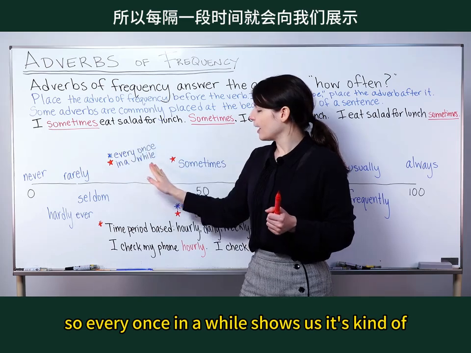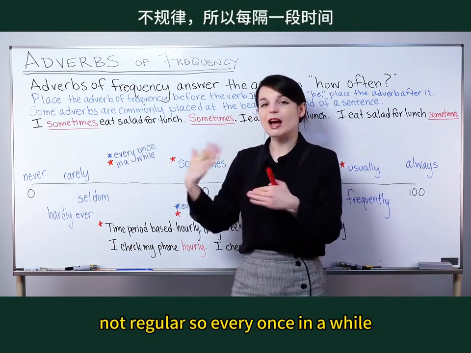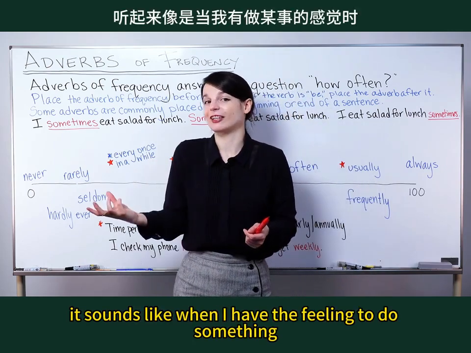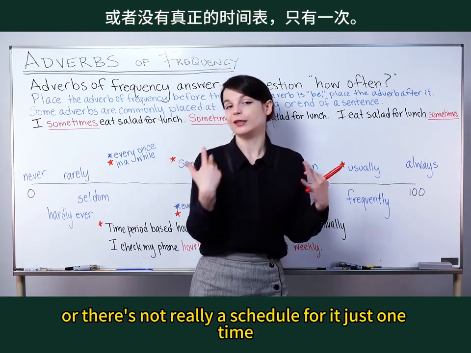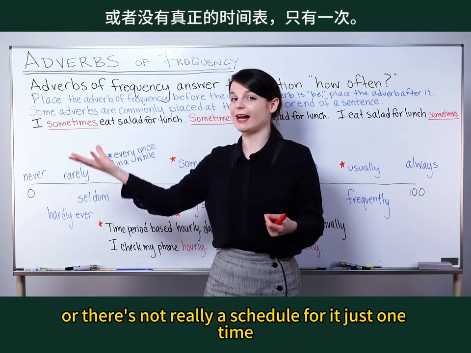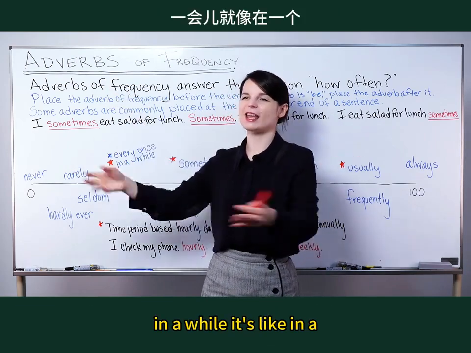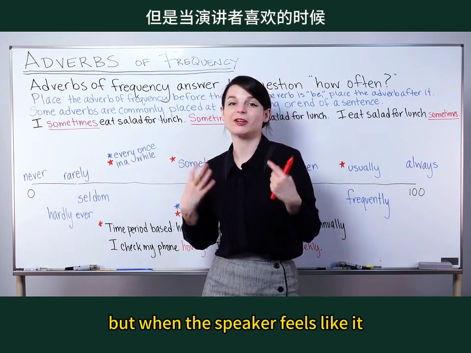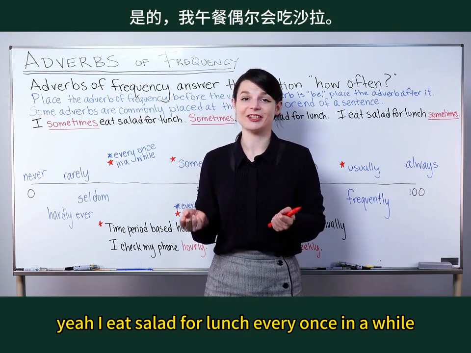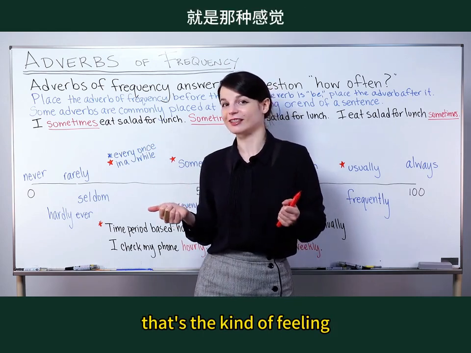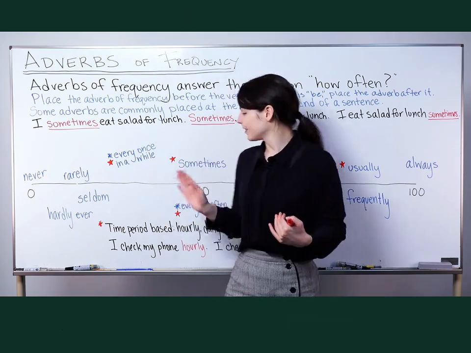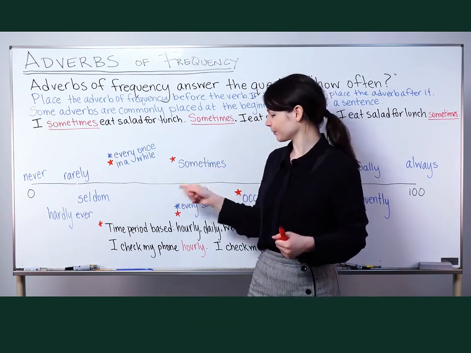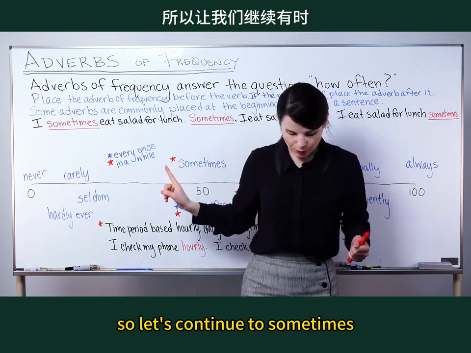So every once in a while shows us it's kind of not regular. It sounds like when I have the feeling to do something, or there's not really a schedule for it, just one time in a while. It's like in a kind of vague period. We don't know exactly the period, but when the speaker feels like it, I eat salad for lunch every once in a while. That's the kind of feeling. It's not really a regular thing. So I've put it a little bit lower than sometimes on this scale. Okay, so let's continue to sometimes.